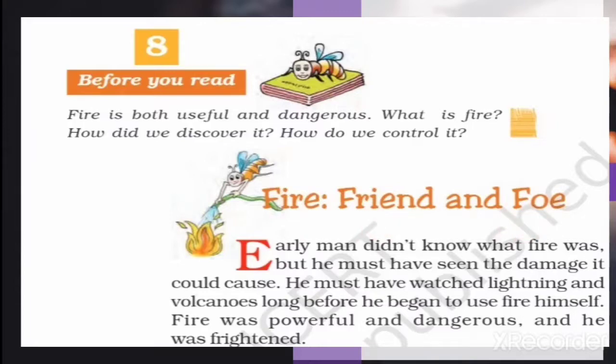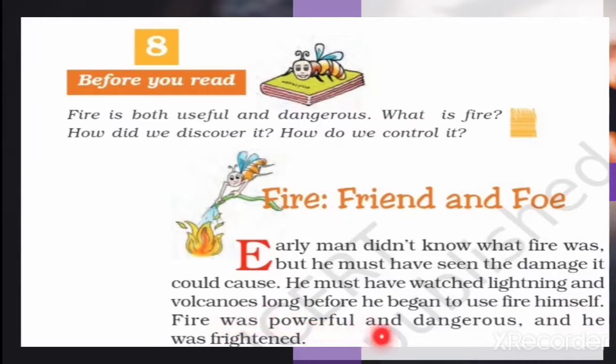Now look at your first paragraph. Early man didn't know what fire was, but he must have seen the damage it could cause. He must have watched lightning and volcanoes long before he began to use fire himself.